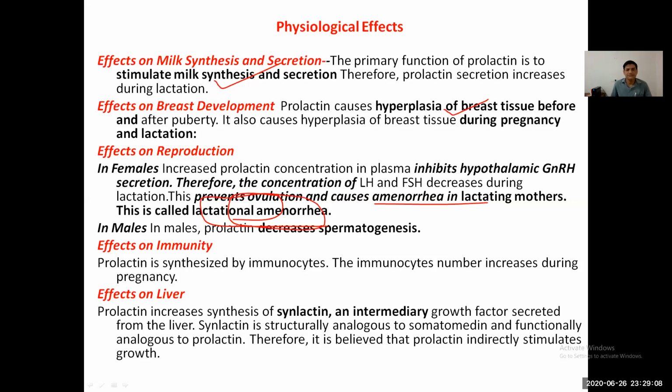So it prevents ovulation and causes amenorrhea in the lactating mother, called lactational amenorrhea. That means if a lactating mother is feeding the baby, then this hormone prevents ovulation and causes amenorrhea. Prolactin is also synthesized by immunocytes, giving immunity. It also stimulates synthesis of somatomedin, an insulin-like growth factor, which is secreted from the liver. Somatomedin is structurally analogous to insulin and functionally analogous to growth hormone. Therefore, it is believed that prolactin indirectly stimulates growth.